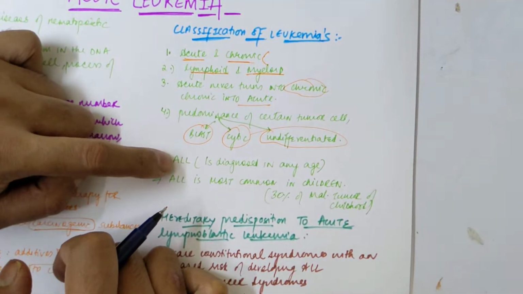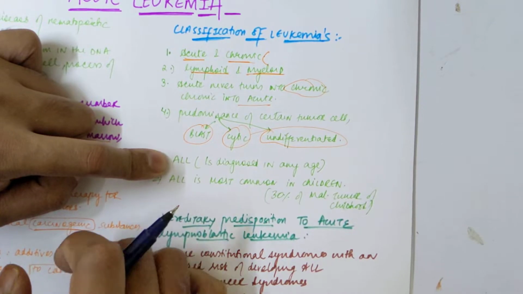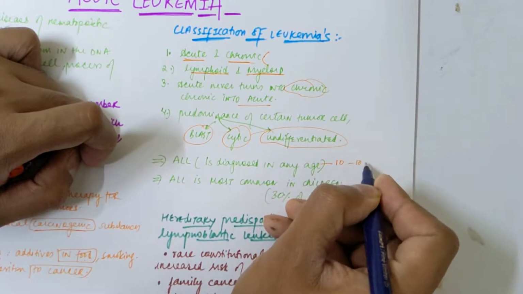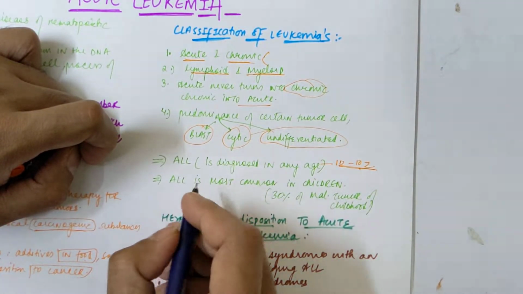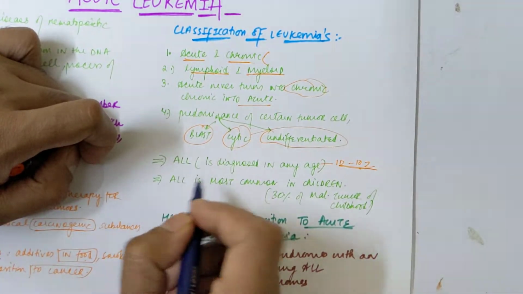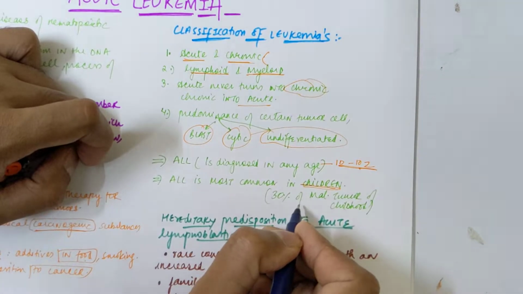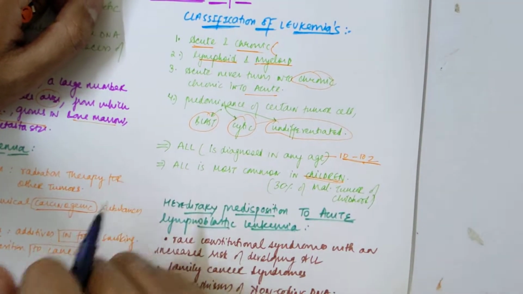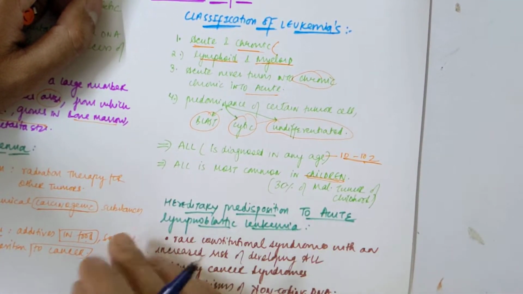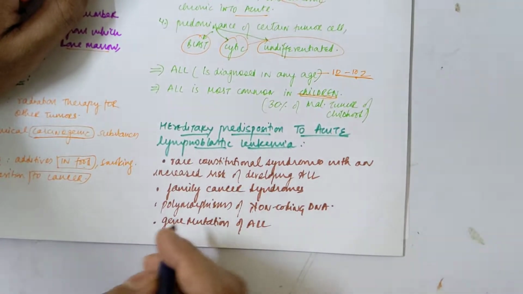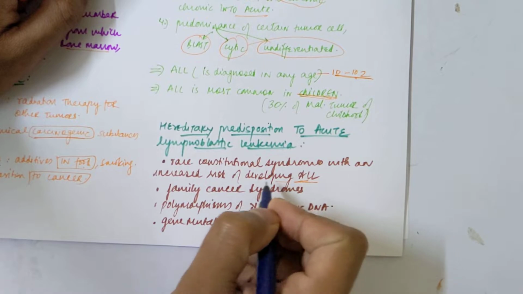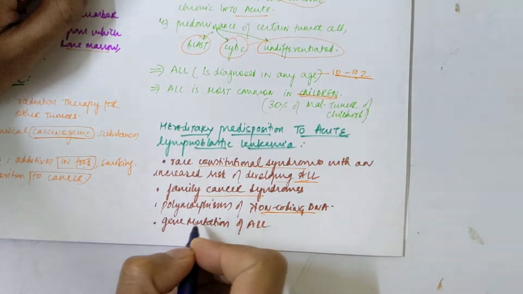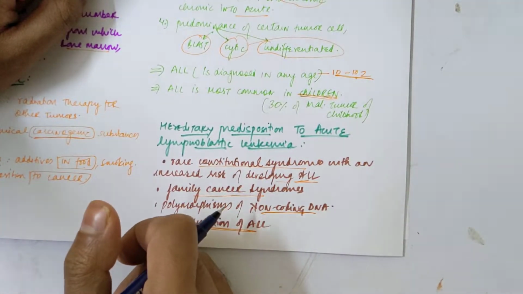Acute lymphoblastic leukemia can be diagnosed at any age, from the age of 10 to 102. This is the range till now. ALL, that is acute lymphoblastic leukemia, is most common in children. 30% of malignant tumors of children are acute lymphoblastic leukemia. Hereditary predisposition to ALL includes rare constitutional syndromes with an increased risk of developing ALL, family cancer syndromes, polymorphism of non-coding DNA, and gene mutations.